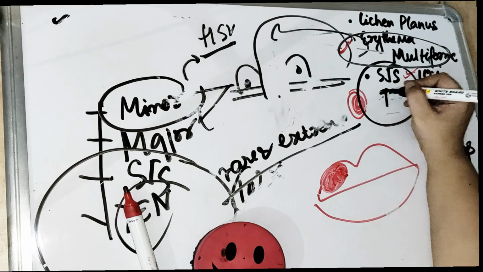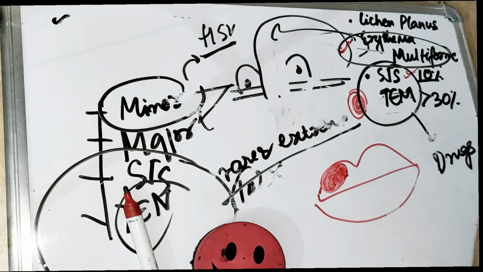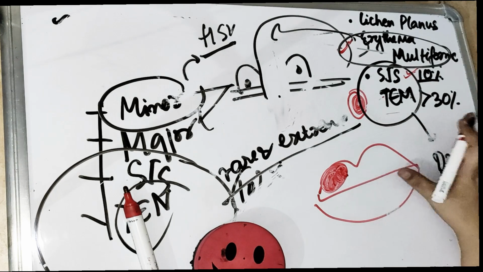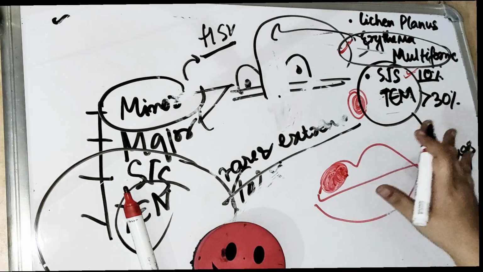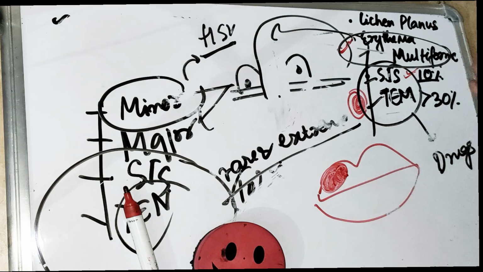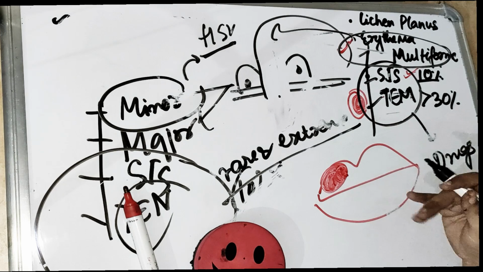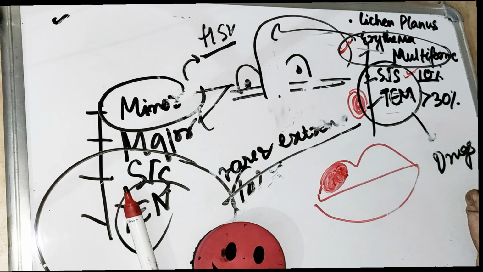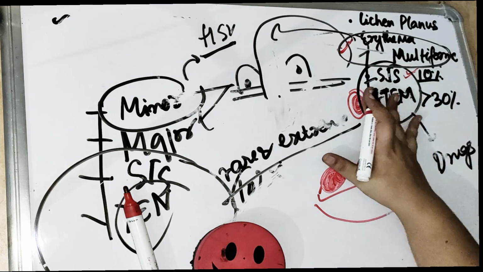But in SJS and TEN, the majority of the lesions are due to drugs. So any allergic reaction to a drug can cause erythema multiforme in a severe and rare form. We call it SJS and TEN, toxic epidermal necrolysis. So the drug can be carbamazepine, it can be NSAIDs, it can be sulfonamides. So what happens? The skin and mucosa are involved.